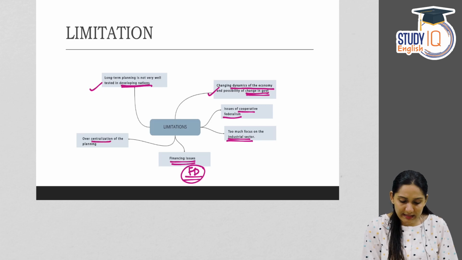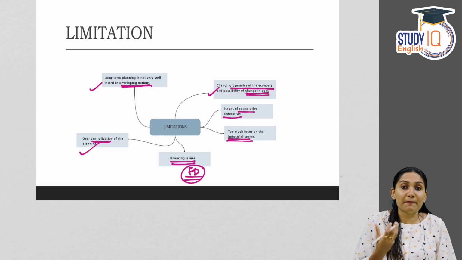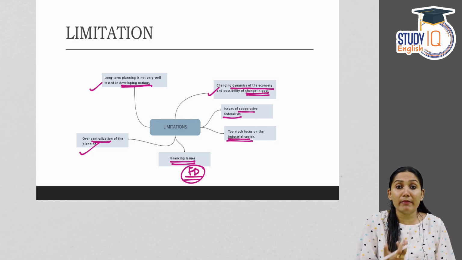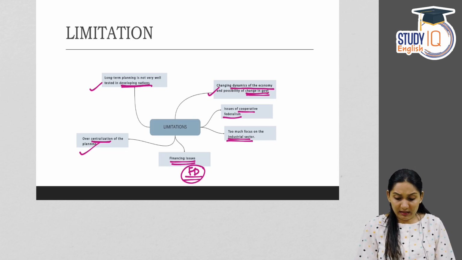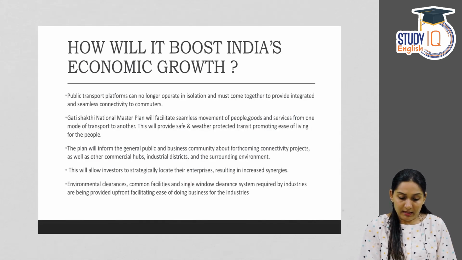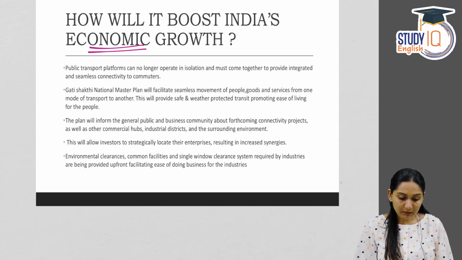Then over centralization of the planning. That is the scheme, as we said, there is a centralized planning component in the scheme. And this over centralized planning may affect the federalism features and thereby reduce the cooperation of the state governments. These are the limitations the scheme can face. And how will this boost India's economic growth? Or how will this scheme help in enhancing the economic growth or GDP of the country?